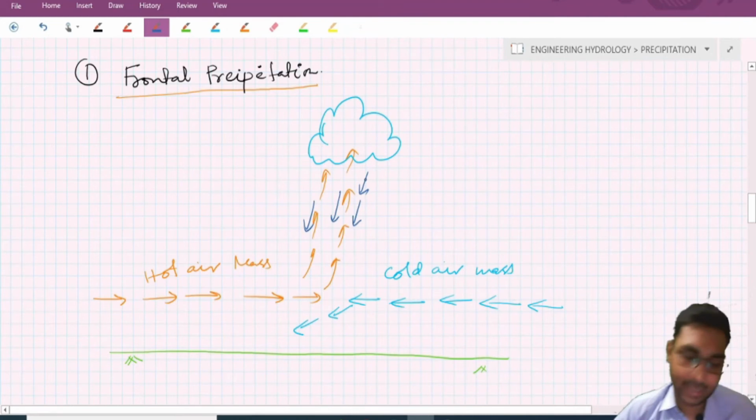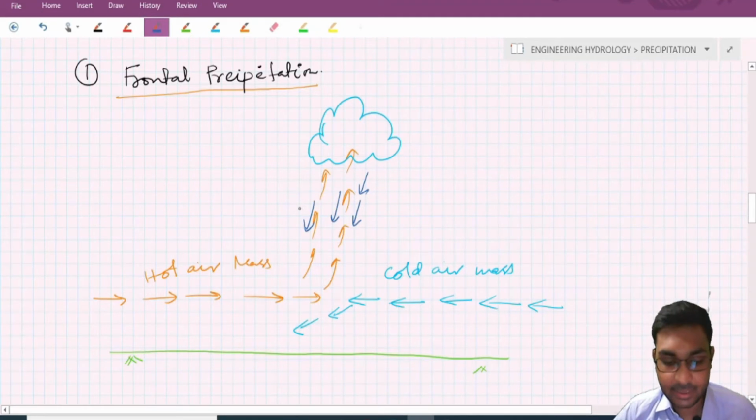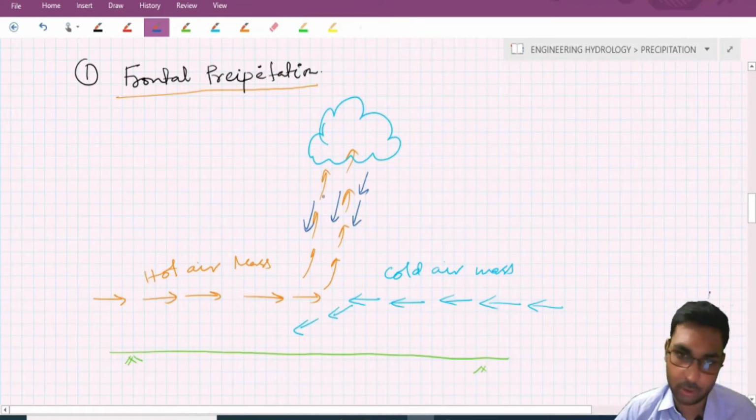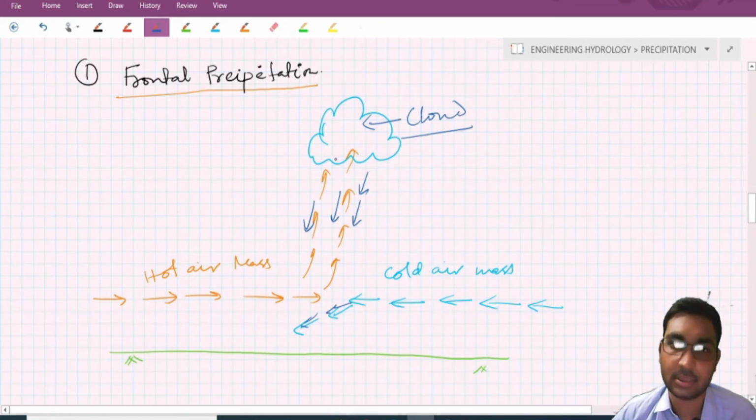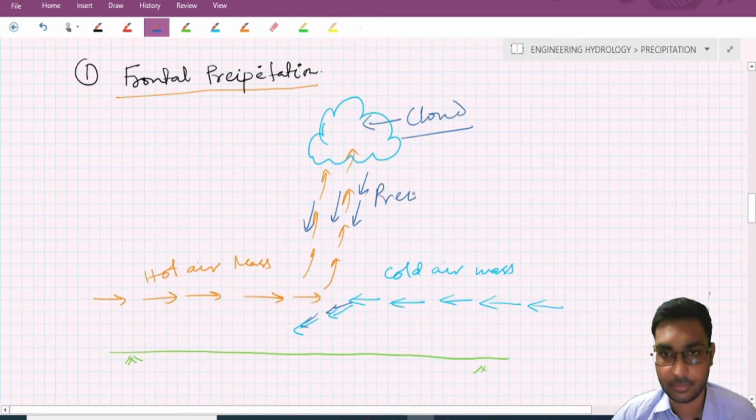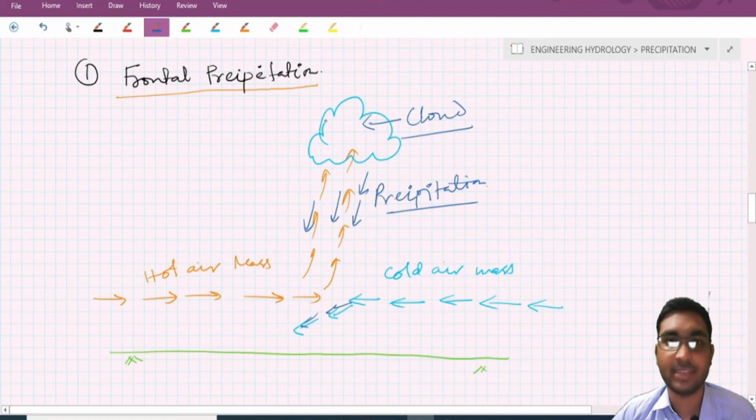I'm repeating again. When a warmer air mass and a cold air mass meet together in a favorable condition, the warmer air mass lifts up to a higher altitude and the cold air mass settles down. The warmer air mass at the higher altitude cools down adiabatically and forms clouds, and from that cloud the precipitation occurs. So this is known as frontal precipitation.